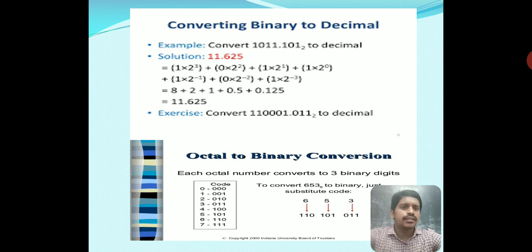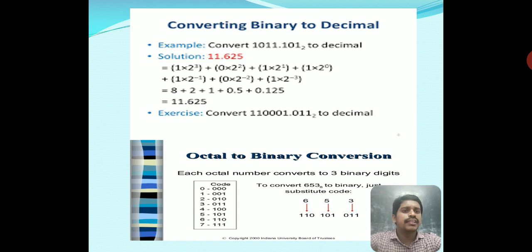To convert to binary, we take each octal digit as equivalent to 3 binary digits, because 2 power 3 equals 8 combinations. 2 is the base of the binary number system, and 3 is the number of variables used in the conversion. That is why we write each digit as 3 binary digits.